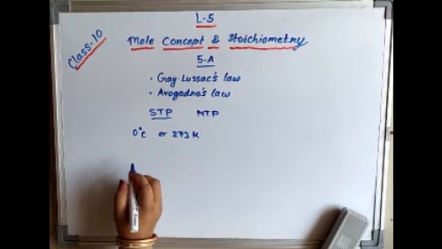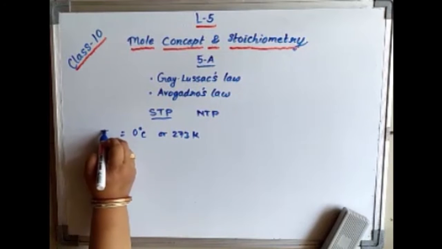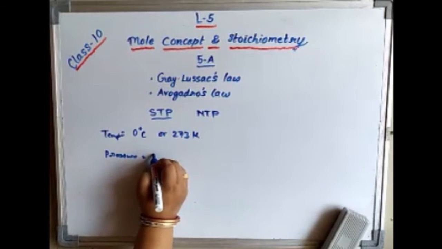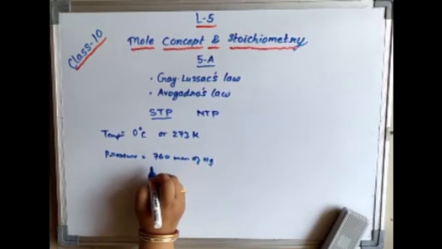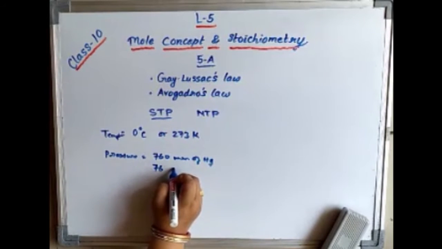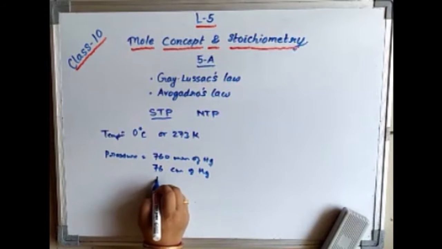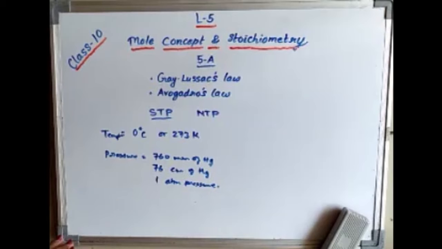Now coming to the pressure. That was for the temperature. For the pressure, 3 units are there. If I take millimeters, then 760 millimeter of Hg. If I take centimeters, 76 centimeter of Hg, or in terms of atmosphere, 1 atmosphere, atmospheric pressure. So these are the three, and we can take any value depending upon what type of relation will be given. Now coming to the next.